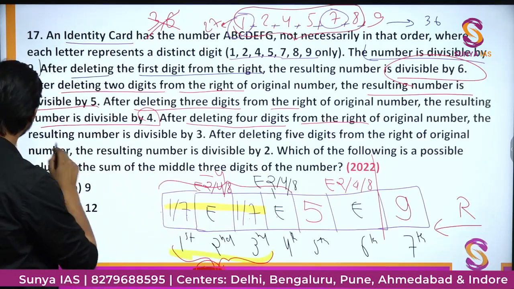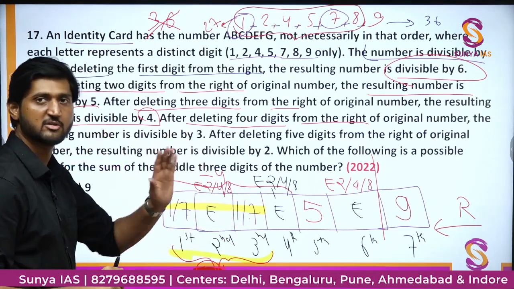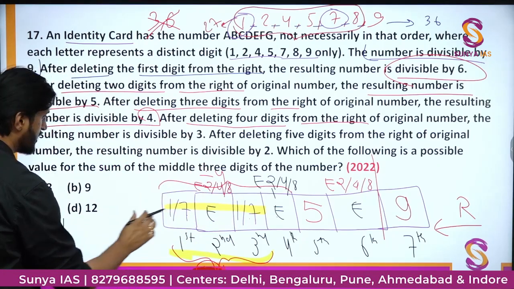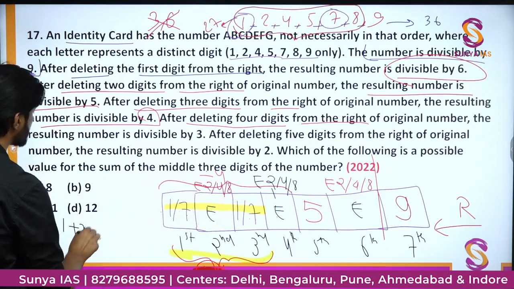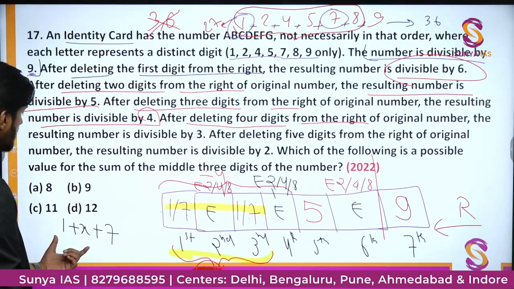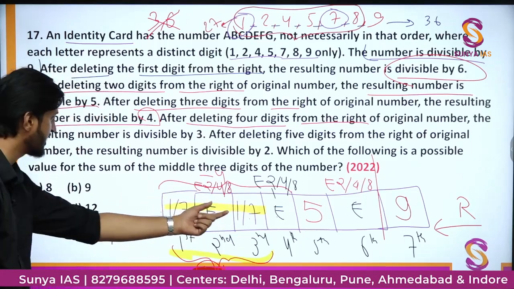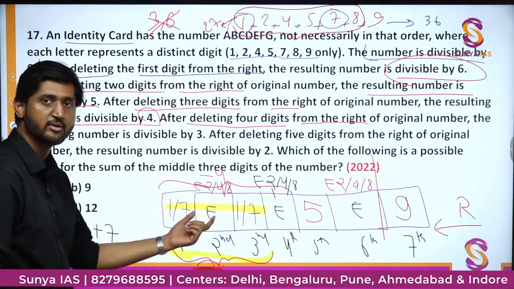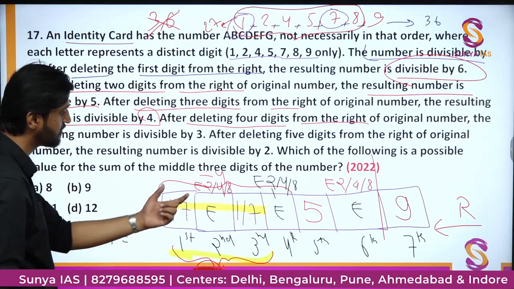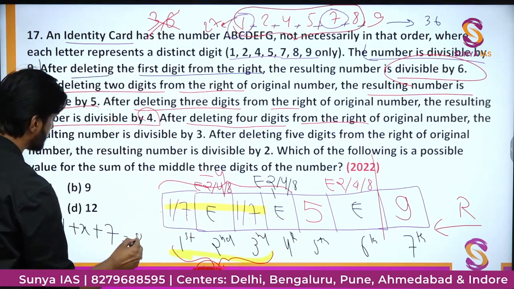If these 3 digits are divisible by 3, that would simply mean that the sum would be divisible by 3. So what is the sum? This digit can either be 1 or 7. The middle digit is something even, let's call it x for the time being, and this last digit could be 1 or 7. So possible sum would be like this: 1 plus x plus 7. Out of 1 and 7, only 1 will come one time. So the sum will come out to be 8 plus x, and we want this overall sum to be divisible by 3.